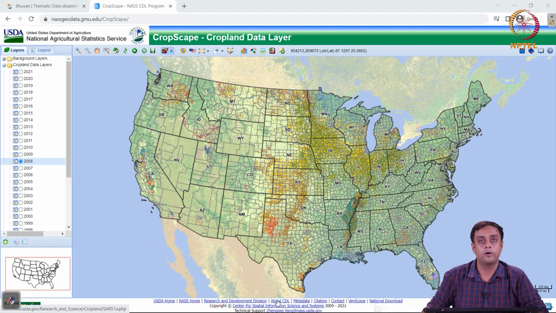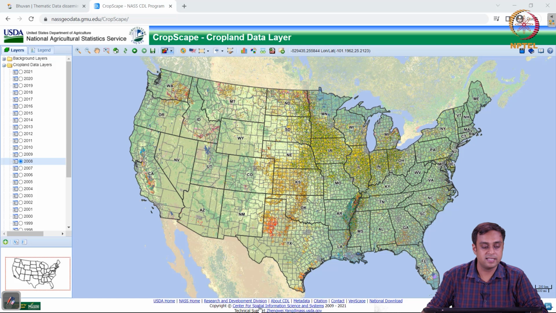Okay, so the next accessible data set is the U.S. Department of Agriculture, National Agricultural Statistical Services cropland data layers. That's in front of your screens. It's called Cropscape.